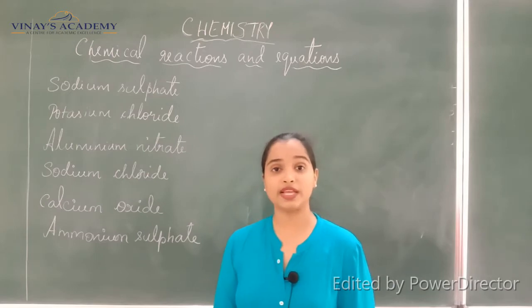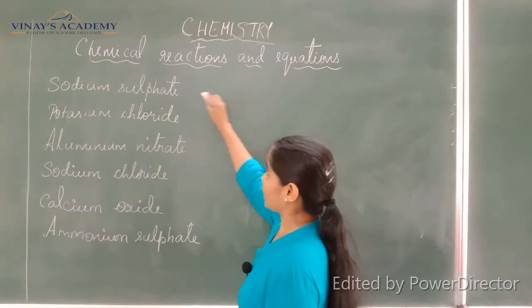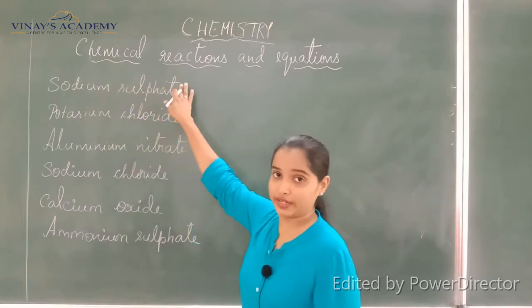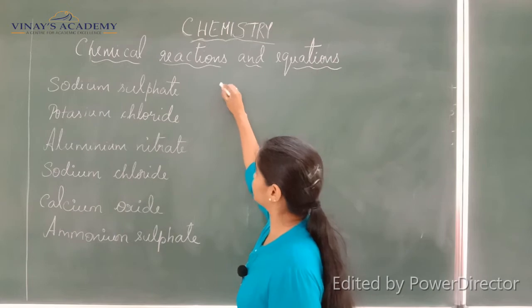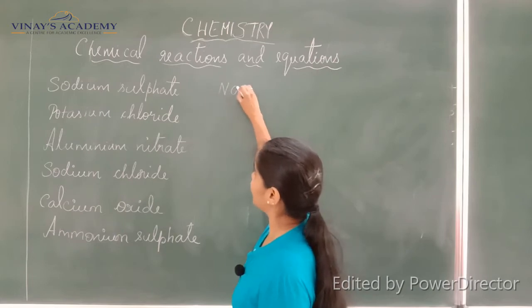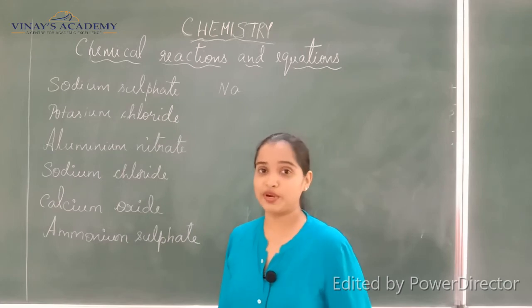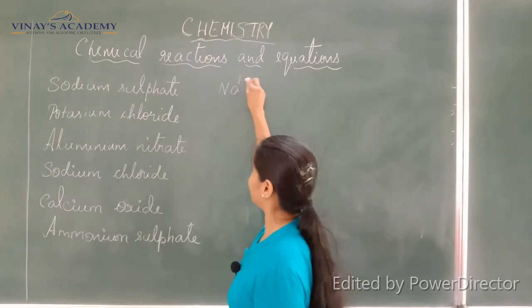Sodium sulfate has sodium as well as sulfate in it. You know the symbol of sodium is Na, and you know the valency of sodium, so that is Na 1 plus, right?